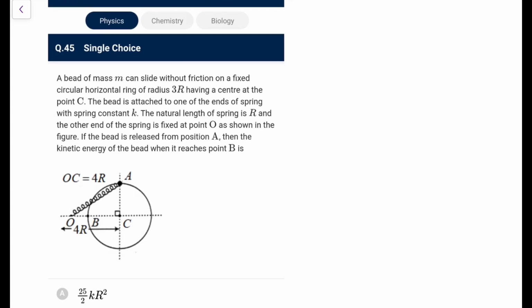A bead of mass m can slide without friction on a fixed horizontal ring of radius 3r having a center at C. The bead is attached to one of the ends of the spring with constant k. Natural length of the spring is r and other end is fixed at O. If the bead is released from A, then the kinetic energy when it reaches point B. Again this is a repeated question we have done. Let's do it again. So when it reaches B, it will be natural length. When it is at A, this is 4r and this is 3r. You can make out this is 5r.